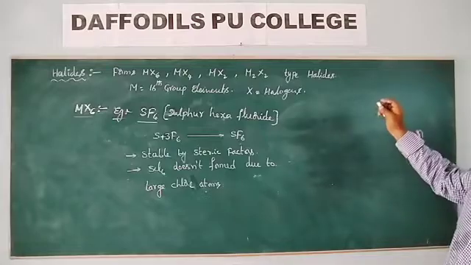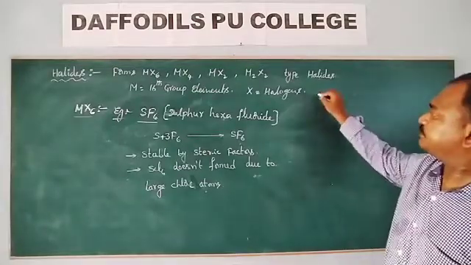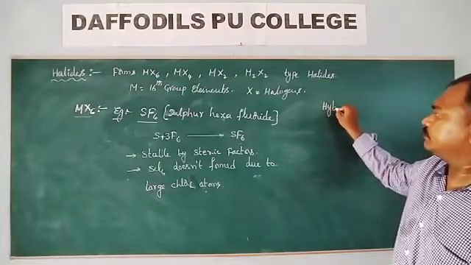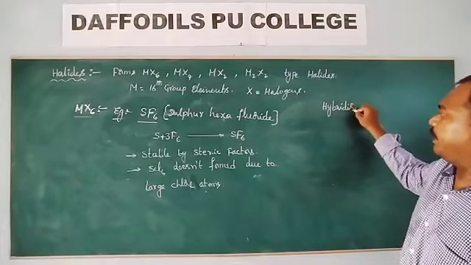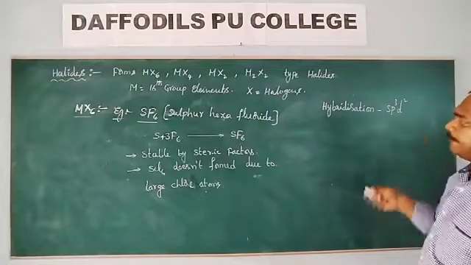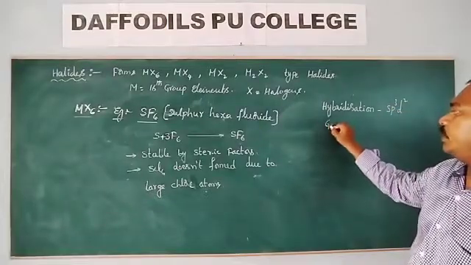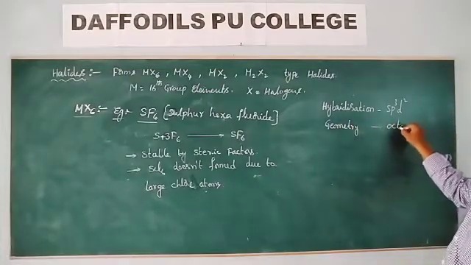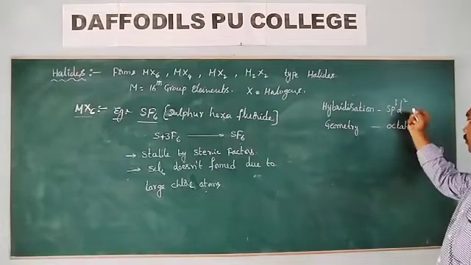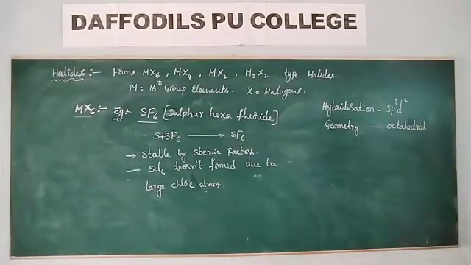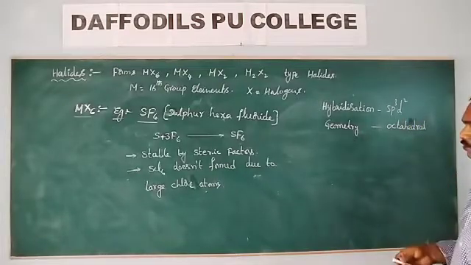Now look at the hybridization and structure of SF6. Hybridization is sp3d2 hybridization. Geometry of the molecule is octahedral. Shape of the molecule is octahedral.